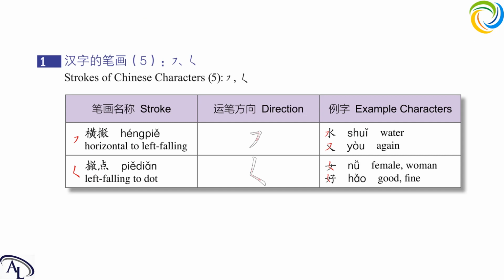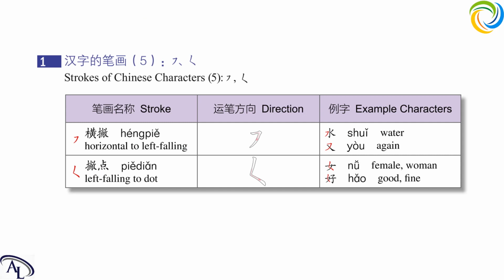Let's see the example. First one, 女, which means female and woman. We can see here is left falling to dot and then a left falling horizontal. This part is the left falling to dot, 撇点. Next is 好, which means good.